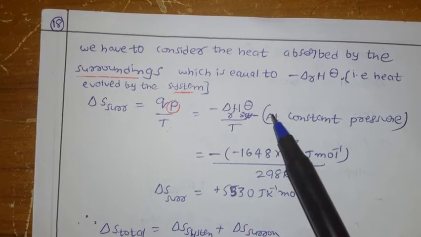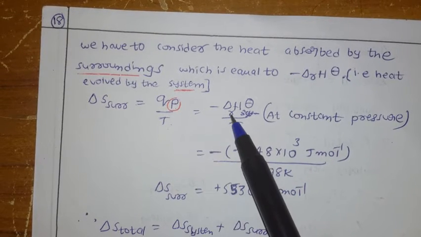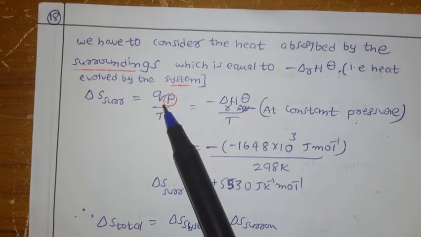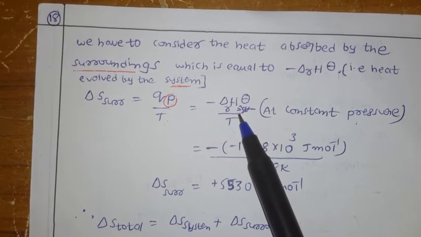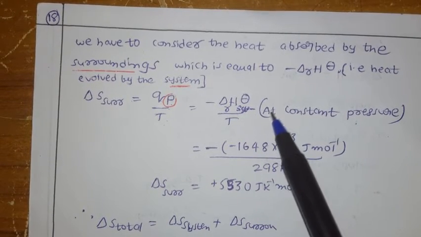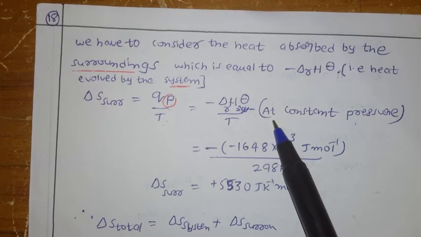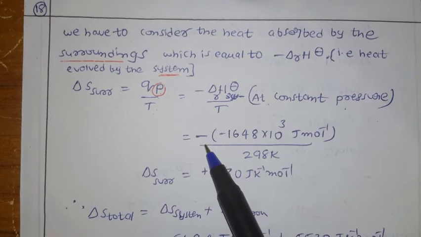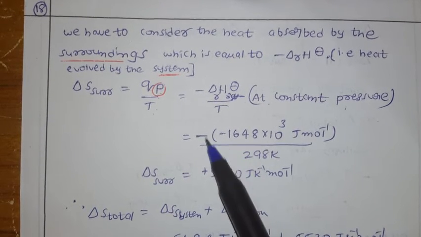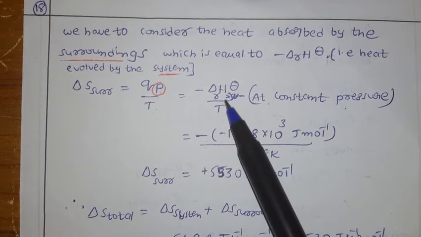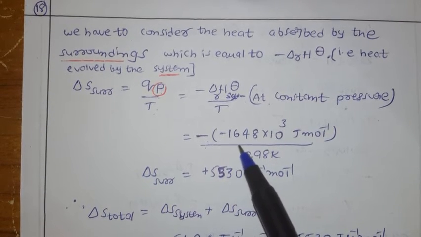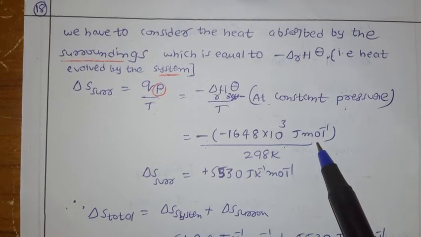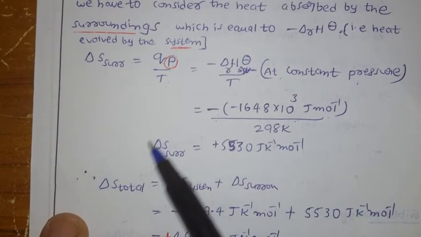At a temperature T, you can write the entropy change using the definition: at constant pressure, the amount of heat absorbed is delta H. So instead of Q I am writing delta H. The heat absorbed by the surroundings is equal to minus delta H, and the value we have is minus 1648 kilojoules, converted to 10 to the power of 3 joules per mole. Now if you substitute the value, you get delta S of the surroundings.